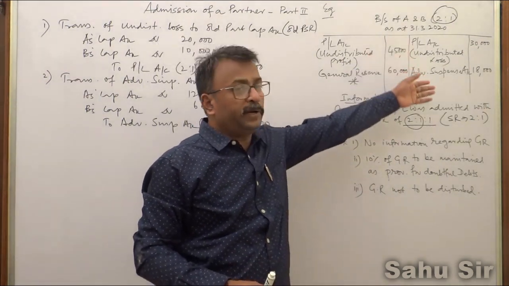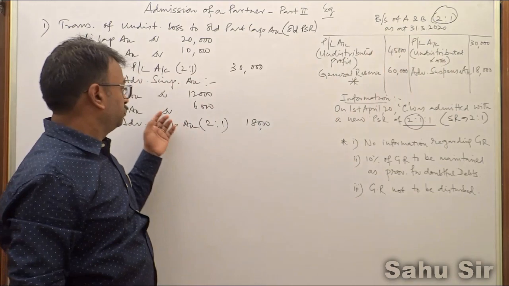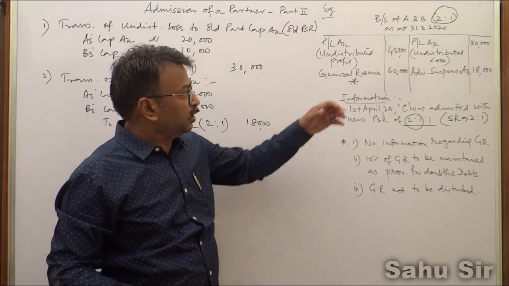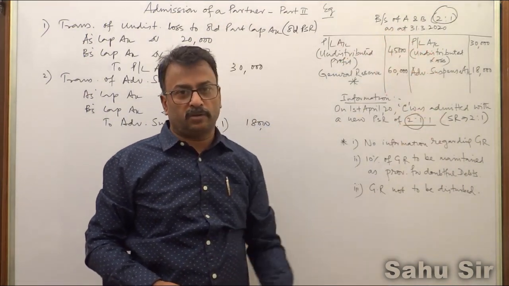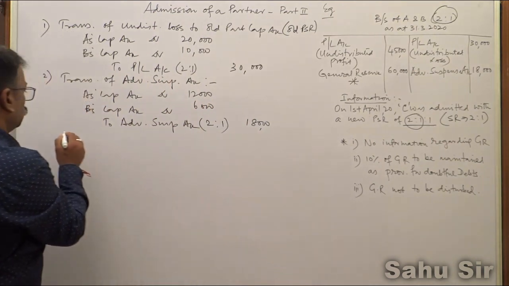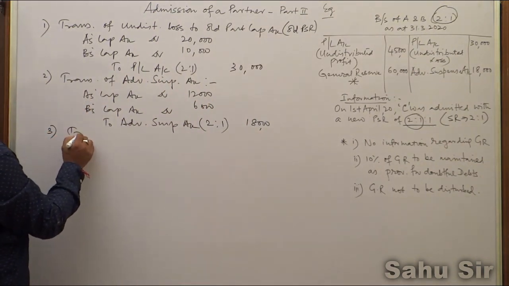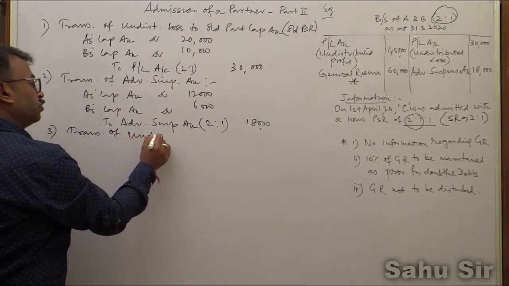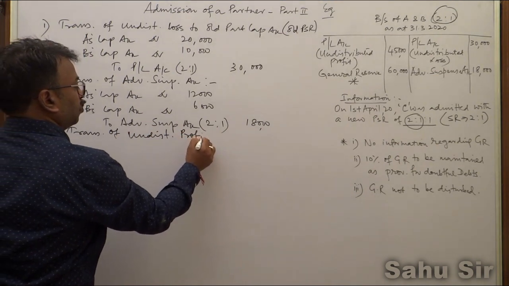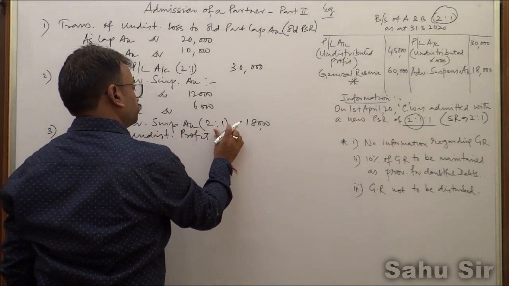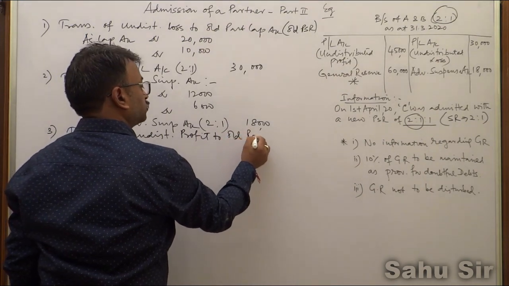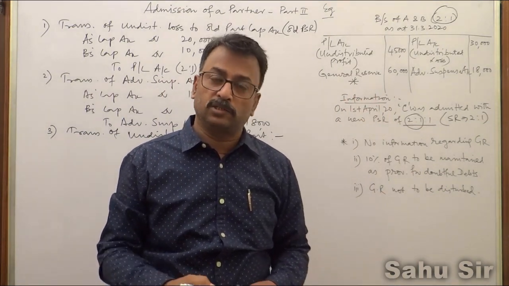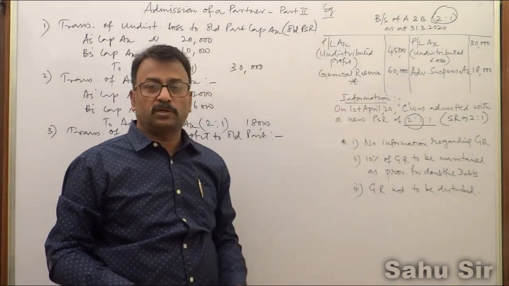So when the debit items are transferred, remember debit items will be credited and the capital account will be debited for that matter. Now if the loss is not there, if the profit is there, then how will you do it? So in case of profit, transfer of undistributed profit to old partners. Now when you transfer undistributed profit to old partners, remember this profit, this general reserve by nature, this